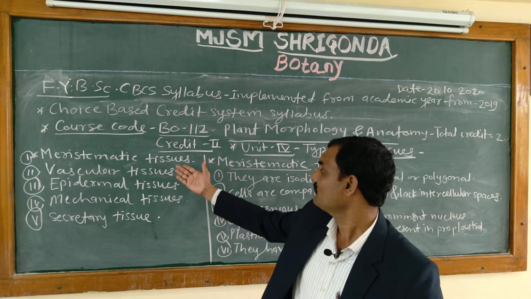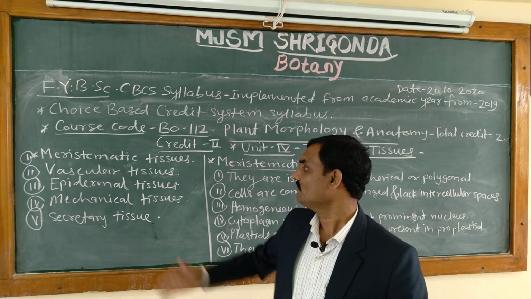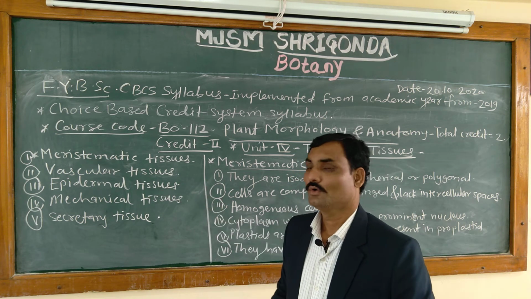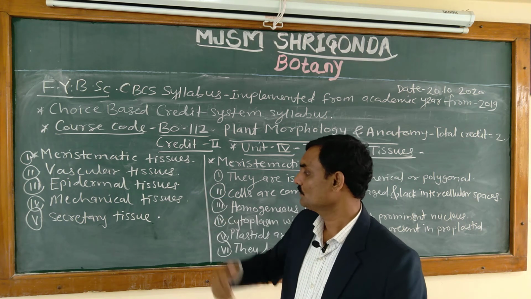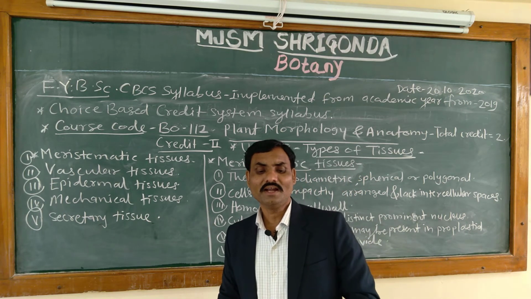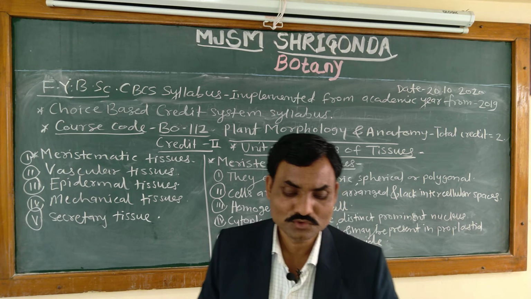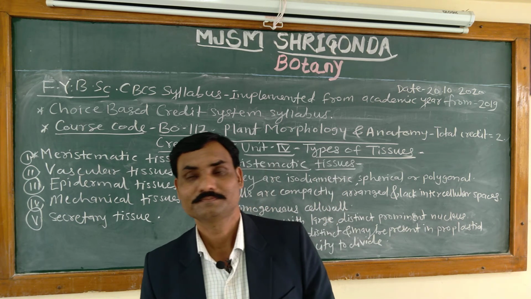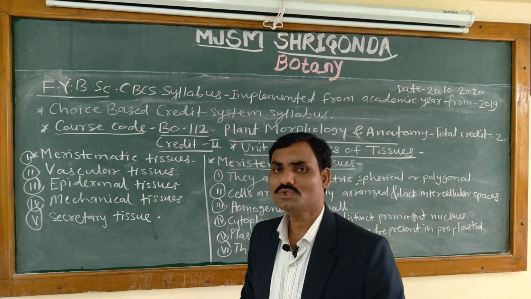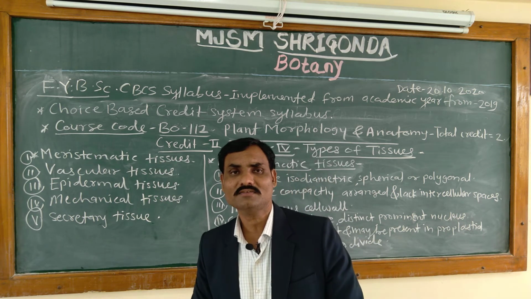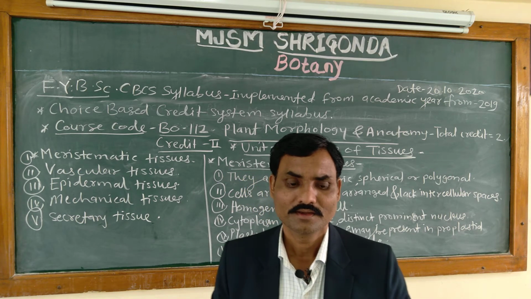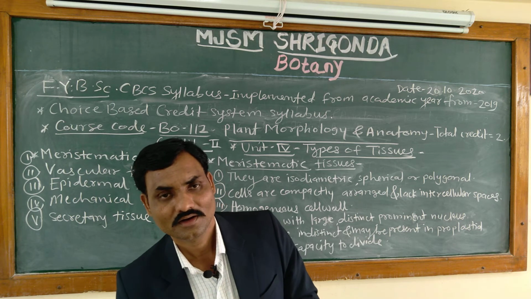First is a meristematic tissue, second is a vascular tissue, third is an epidermal tissue, fourth is a mechanical tissue, fifth is a secretory tissue. In this way, various types of tissues are found in the plant. Then we have to learn some points about the meristematic tissue, which are the different characteristic features of the meristematic tissue. What is the definition of meristematic tissue?